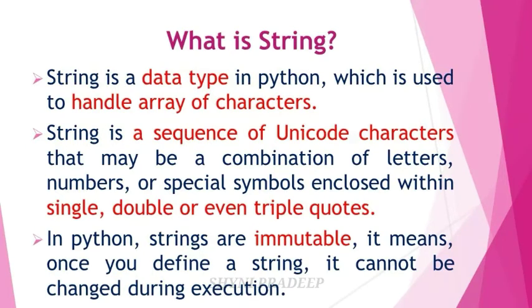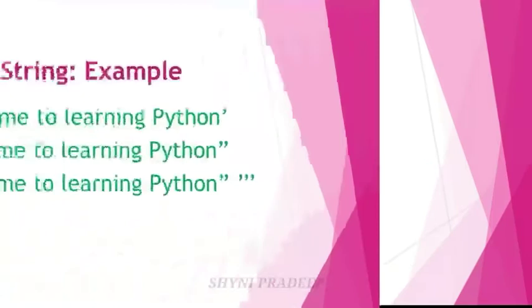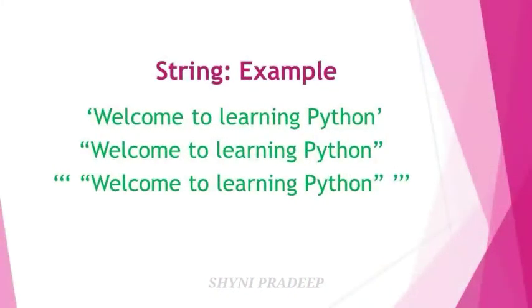So let's see one example. Welcome to learning Python. This is enclosed within single quote, and next enclosed within double quote, and the next string enclosed within triple quotes. Python strings are immutable. It means once you define a string, it cannot be changed during execution.